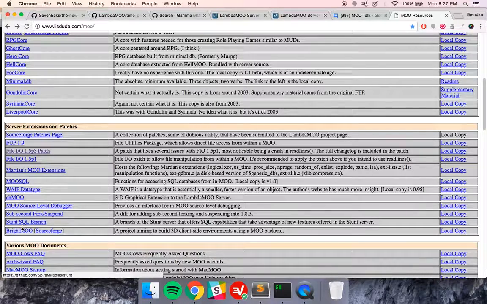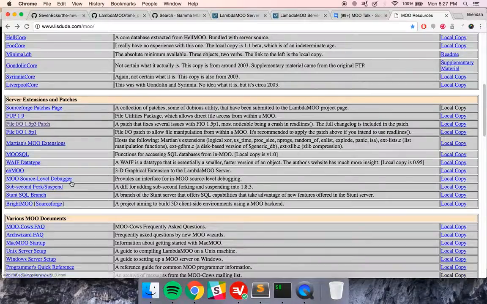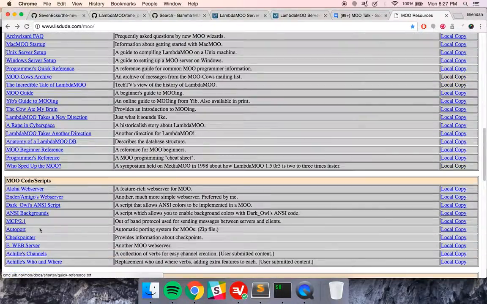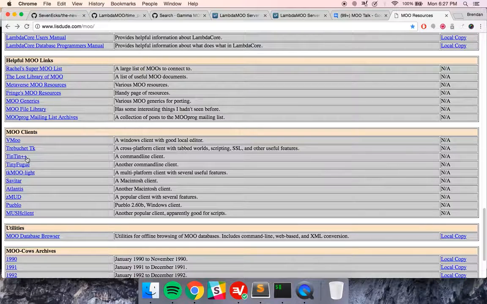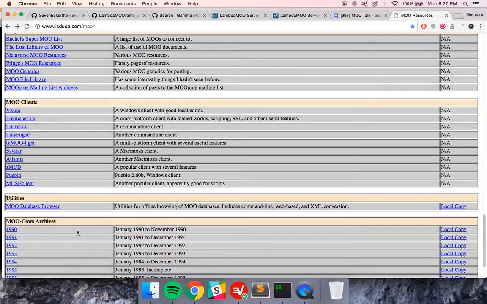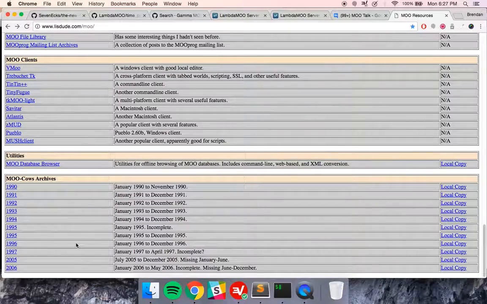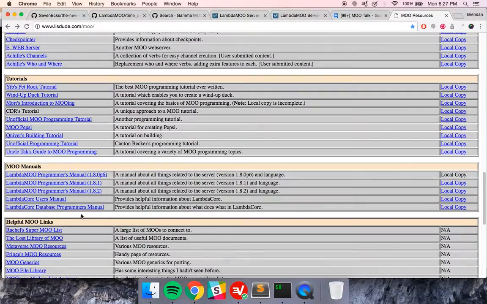It does some cool stuff. There's Stunt, the WAIF data type, SQL, and then there's the patches that are on SourceForge. There's some various documentation, code stuff, manuals, helpful links, and Moo clients, though these are all pretty out of date. I recommend a web-based client. Syndom puts one out, so you could check that out. And then moocow archives, which I've never actually looked at.